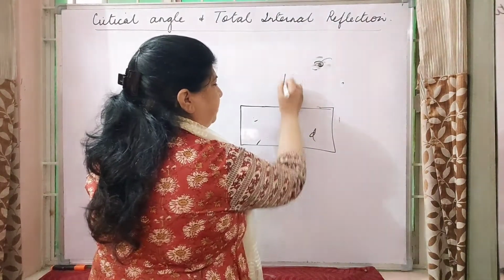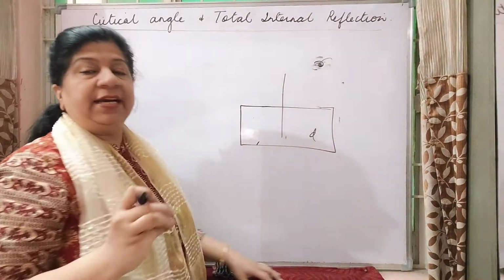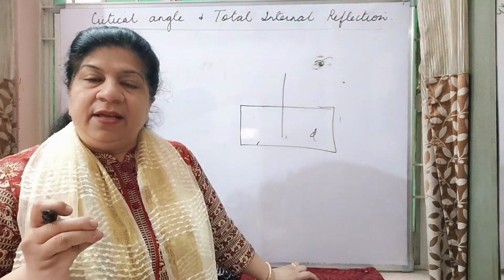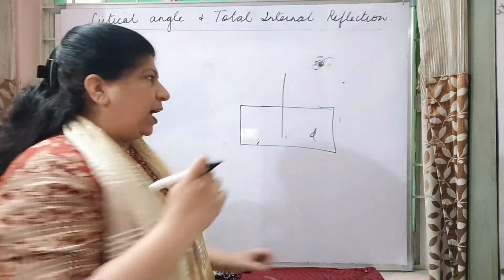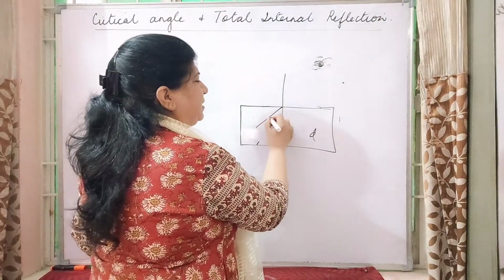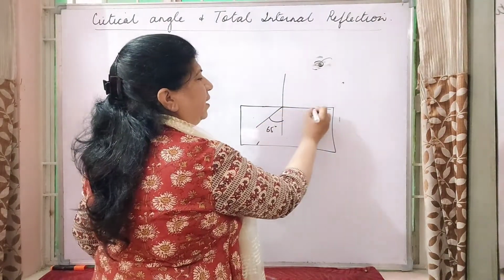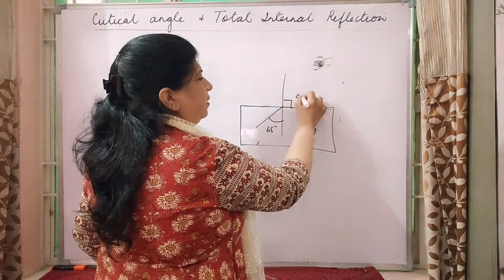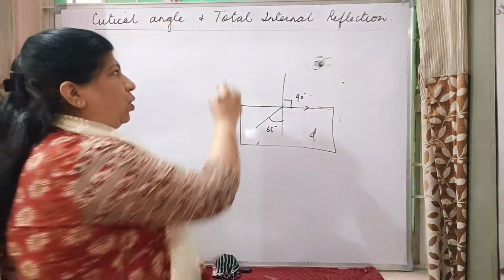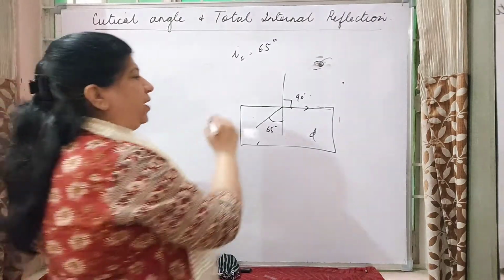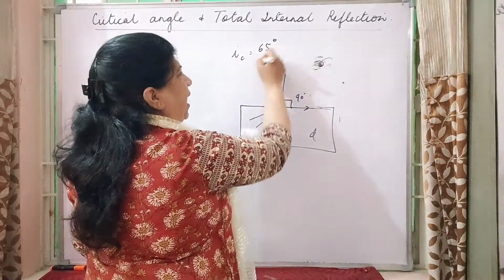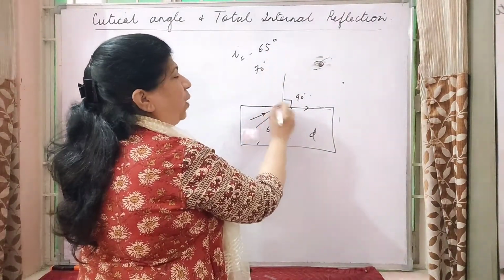In that case, when you are increasing the incident angle above the critical angle in the denser medium, suppose here at 65 degree angle this became 90. The angle of refraction was 90, so the critical angle here was 65 degree. Now if you increase the angle of incidence, if you make it 70 degree, what will happen?